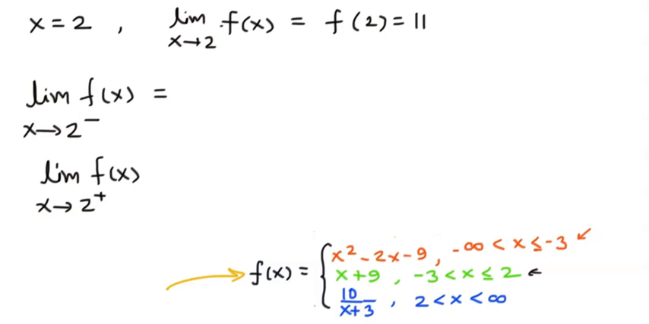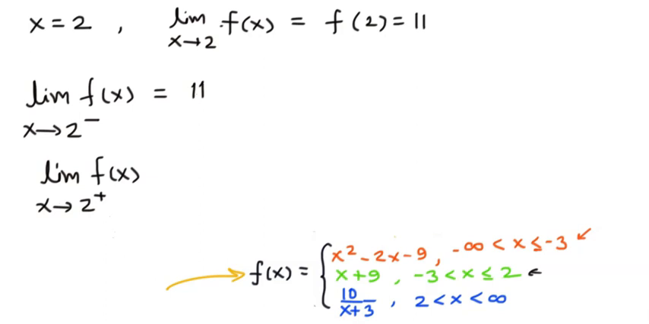Note that we cannot use the red function because we just need the values nearer to 2 but which are less than 2. So the appropriate function for x less than 2 will be the green function. And so the limit of f of x as x tends to 2 from the left hand side will be x plus 9, or 2 plus 9, that will be 11.